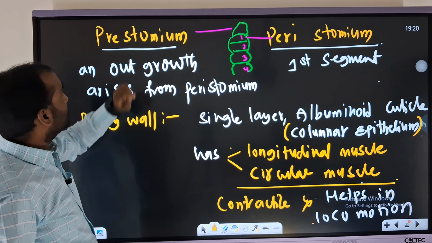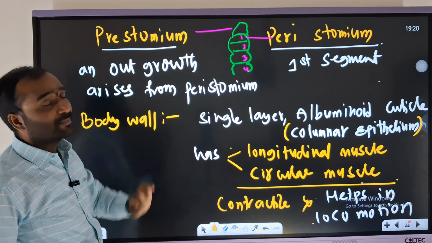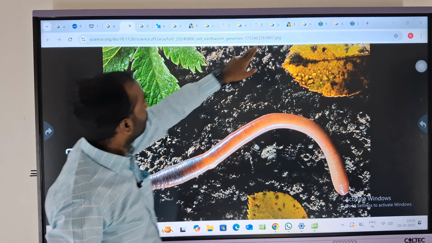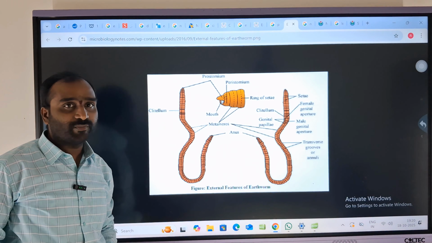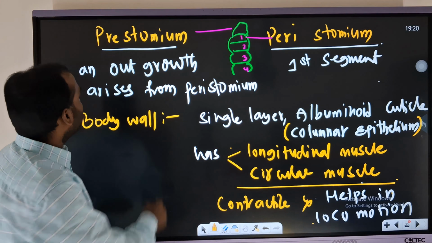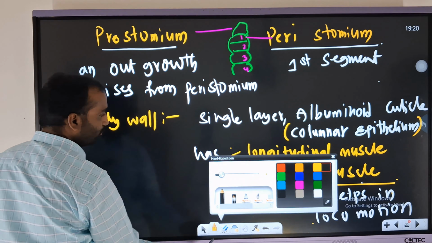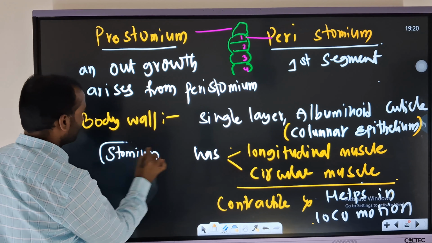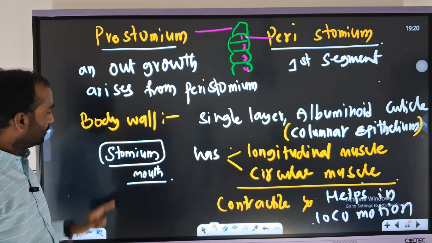here the terms peristomium and prostomium. Here it is the terminology. This is important. If you observe here, prostomium and peristomium. What is the difference? Here is a little confusion. Before that, if you check the term stomium, what does stomium mean? Stomium means mouth.